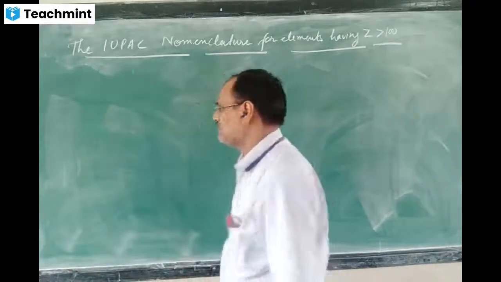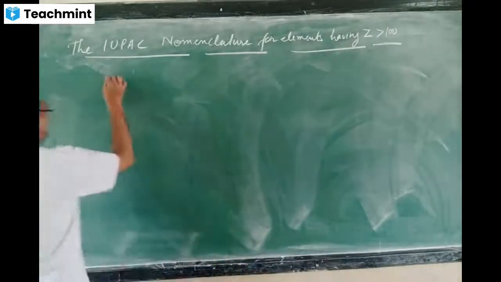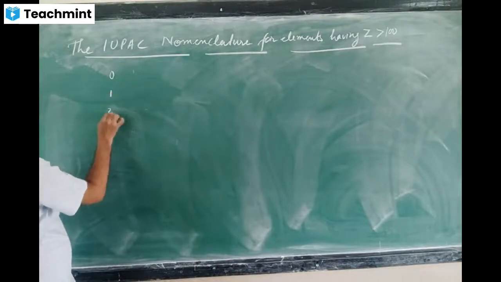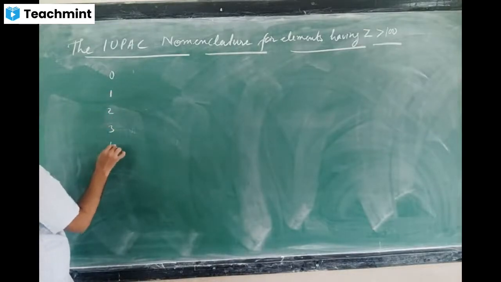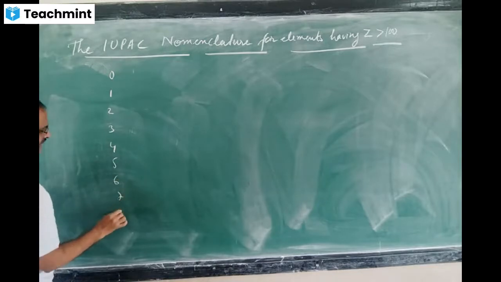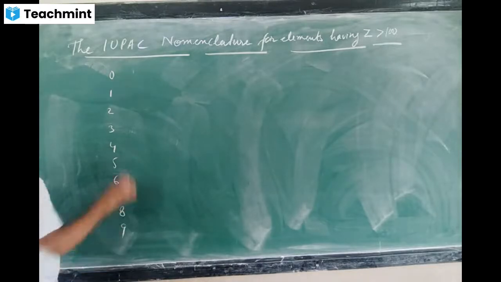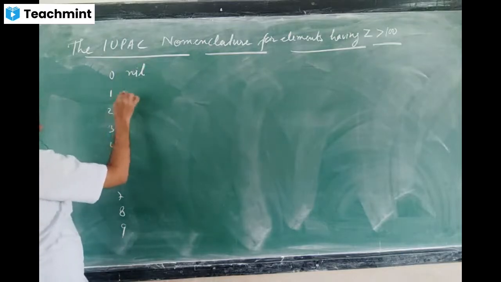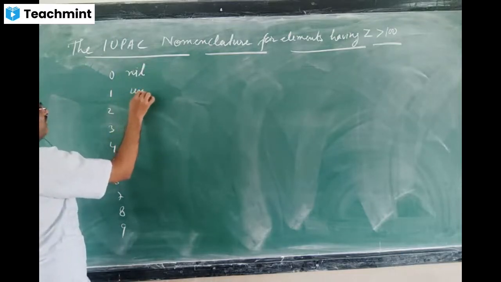So just see, first of all, 0, 1, 2, 3, 4, 5, 6, 7, 8, 9. For 0, the term used is nil. For 1, un.